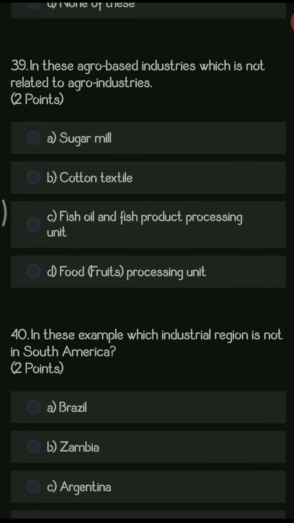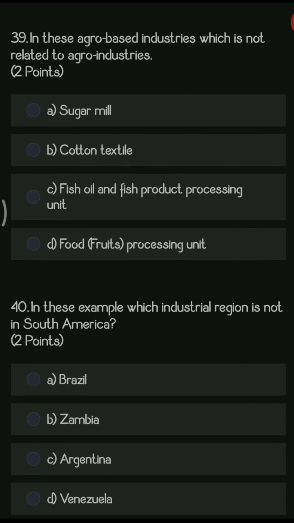Next question. Among these agro-based industries, which is not related to agro industries? So the options are sugar mill, cotton textile, fish oil and fish product processing unit, and food and fruits processing unit. So the right answer will be fish oil and fish product processing unit.